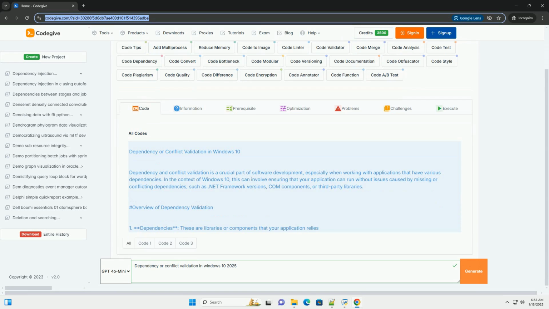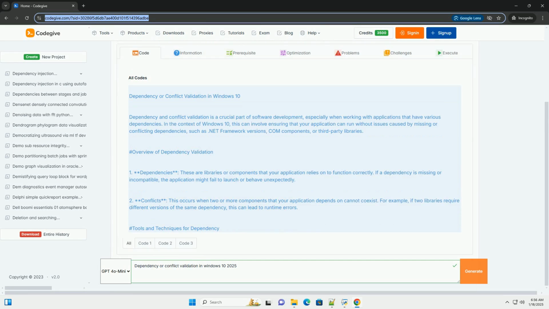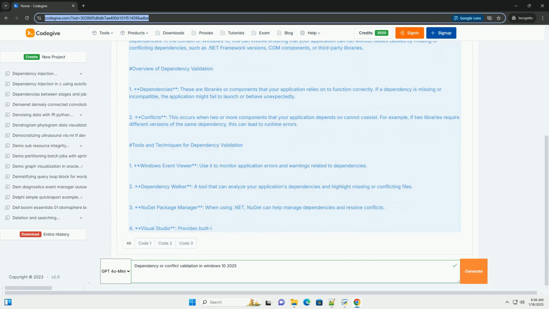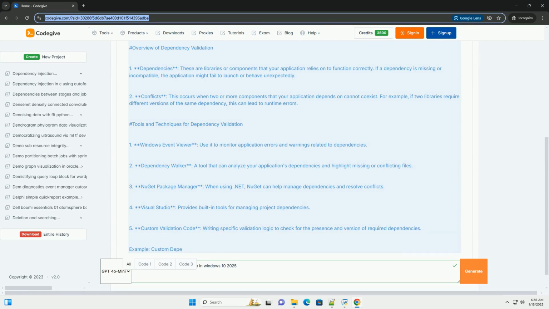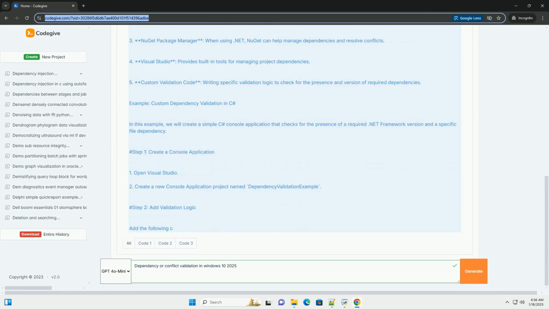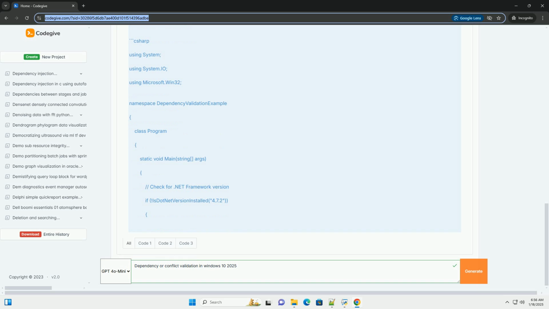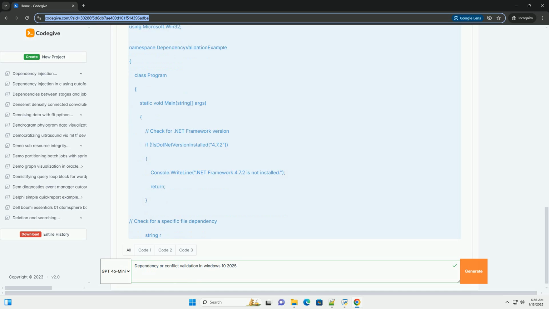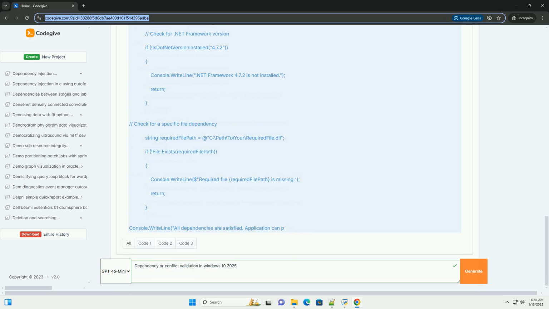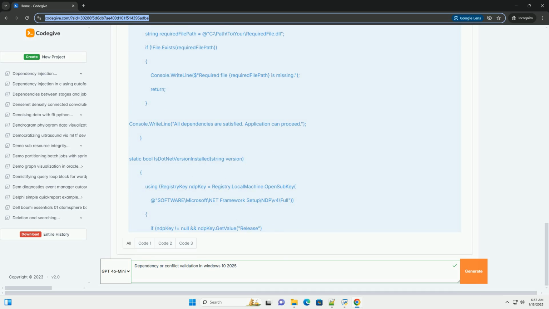Dependency or conflict validation in Windows 10. Dependency and conflict validation is a crucial part of software development, especially when working with applications that have various dependencies. In the context of Windows 10, this can involve ensuring that your application can run without issues caused by missing or conflicting dependencies, such as .NET Framework versions, COM components, or third-party libraries.